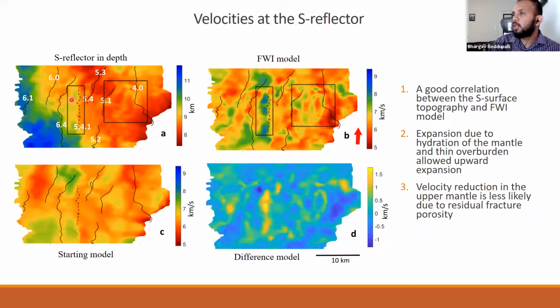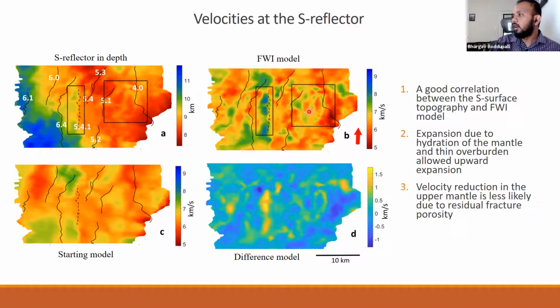This correlation between the highs on the S surface, the high reliefs on the S surface, and the lower velocities on the FWI map suggests that there has been serpentinization, that is, water traveled down to the mantle and hydrated the rocks, and serpentinization causes an increase in volume, which resulted in the upward expansion of the rocks.